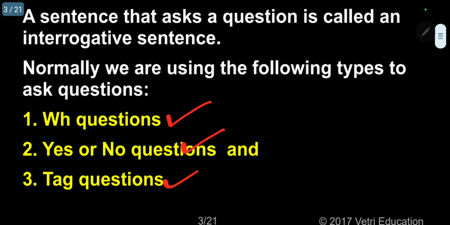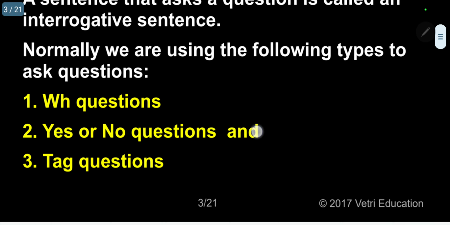If it is a negative statement, we ask a positive question. This type of question we call tag questions. Tag questions we will discuss later. So now we are discussing yes or no questions, here using "was".